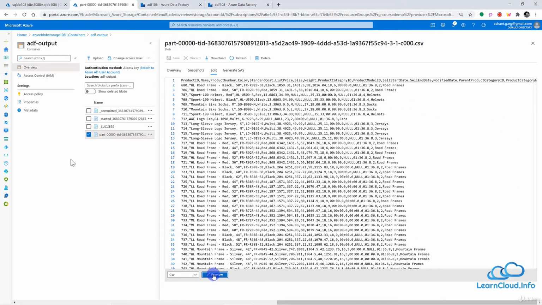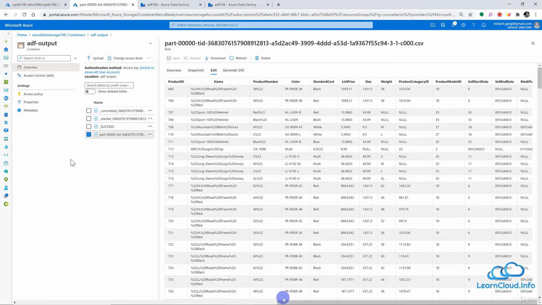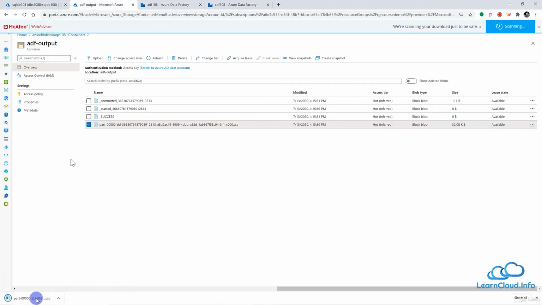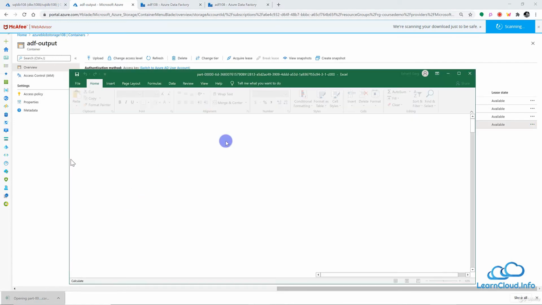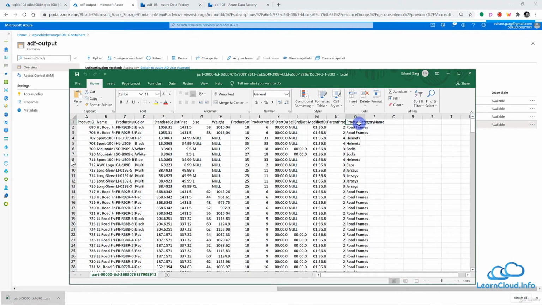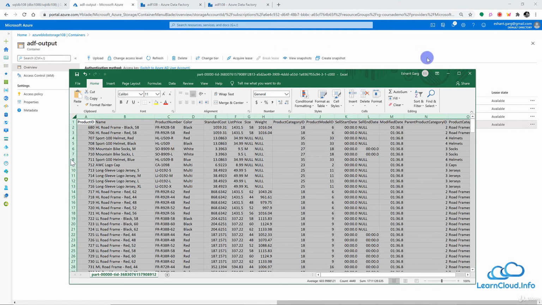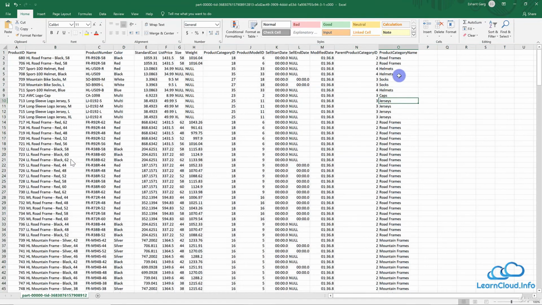So let me preview here, and I can see all the columns related to the product, as well as we should have a product category name here. Let me download this file and show you from there. So let's click here, download this file and open it from here. And we have the product category name as well as all the data related to product in this file.